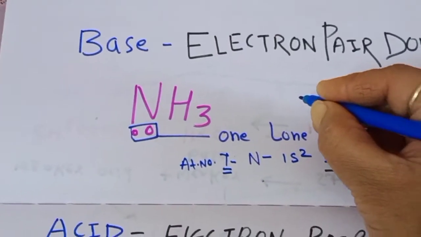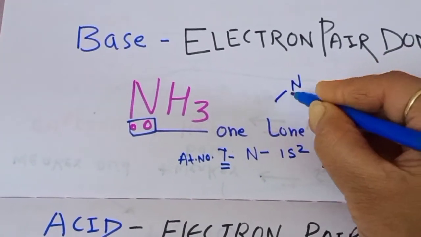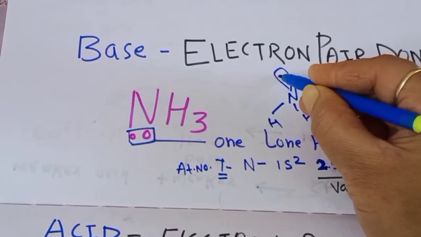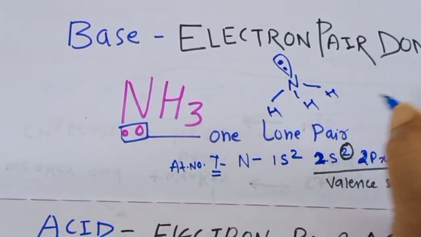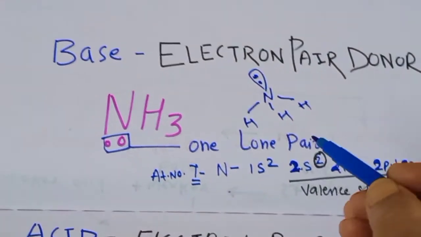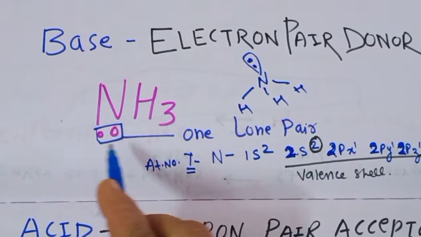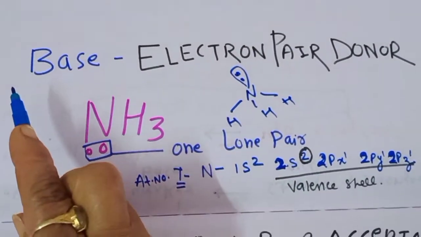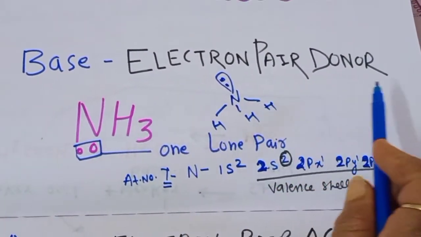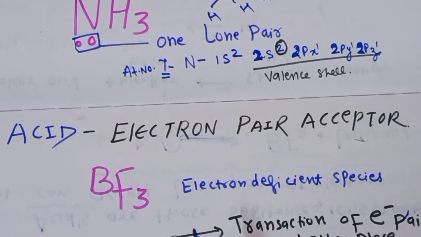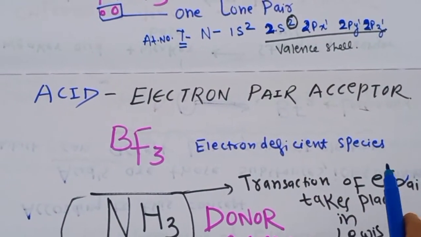So I will draw the structure of nitrogen in sp3 hybridization. There is one lone pair of electrons and the geometry is pyramidal. So this lone pair of electrons is available with the nitrogen atom, and this is a lone pair donor. So it is termed the Lewis base. This is the electron pair donor.